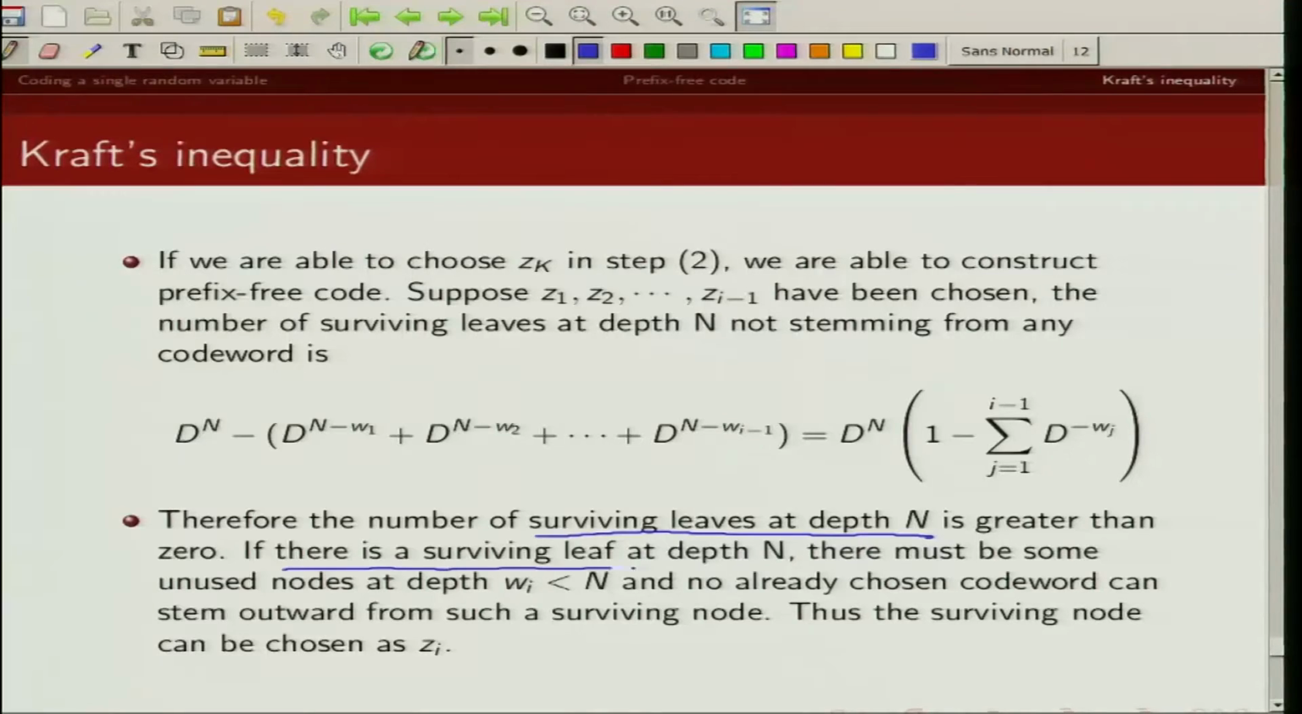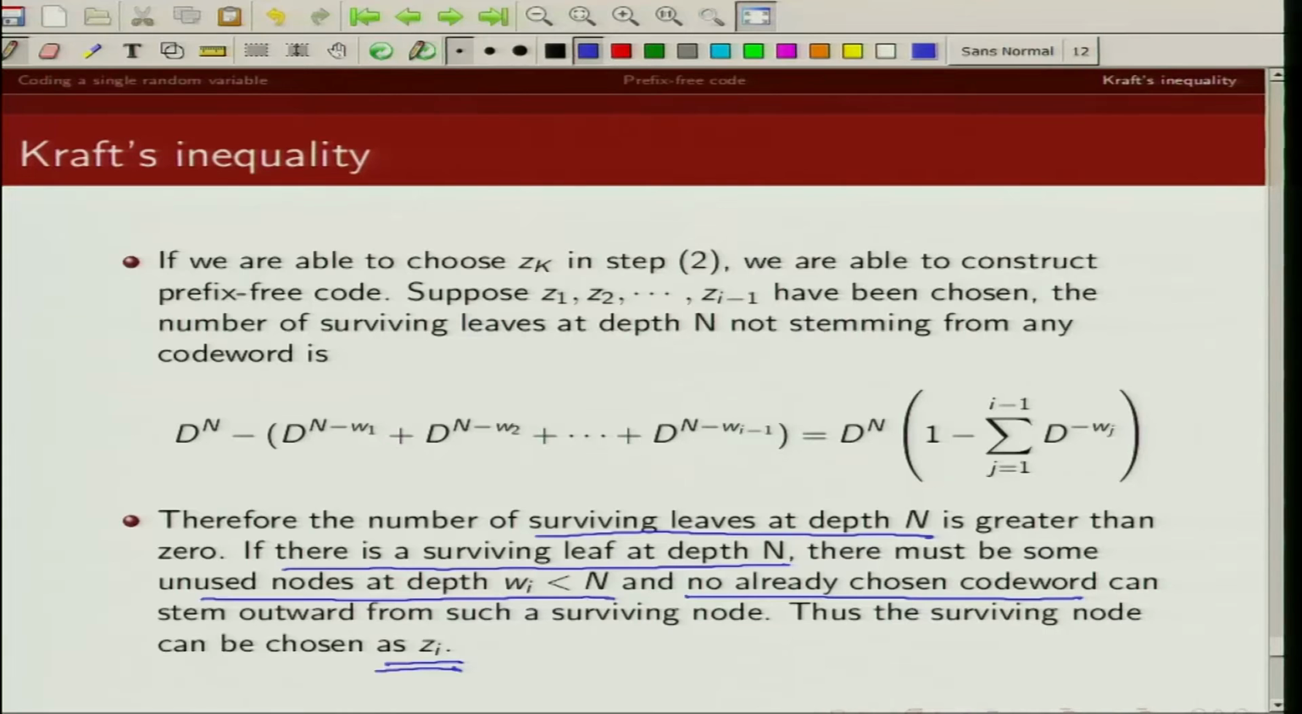So if there is a surviving leaf at depth n, there must be unused nodes at depth Wi, which is less than n. Why? Because there is a one-to-one mapping between this D-ary tree and the prefix free code. So if there are surviving leaves at depth n, it means there are unused nodes at depth Wi less than n, which have not been chosen as code words by any of the previous code words Z1, Z2, up to Zi minus 1. And thus I can assign Zi to this particular node.